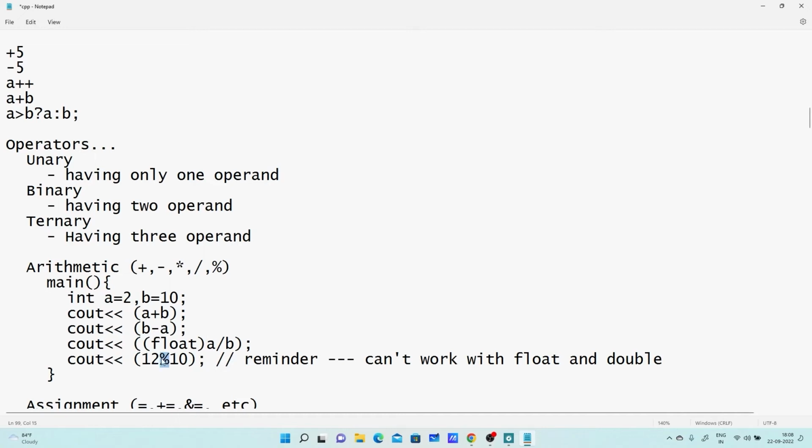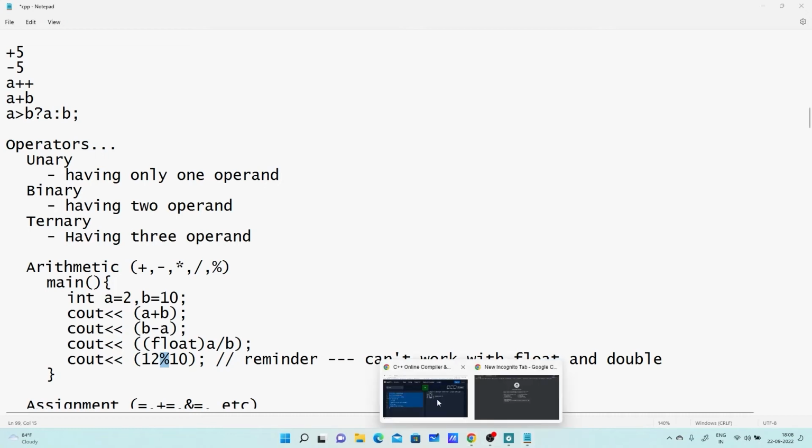Right, correct. So this is the remainder operator. This percent symbol is used to find the remainder. It performs the division, and after performing the division, whatever remainder we get is given by this operator. So when we divide 12 by 10, what will be the remainder? 2.